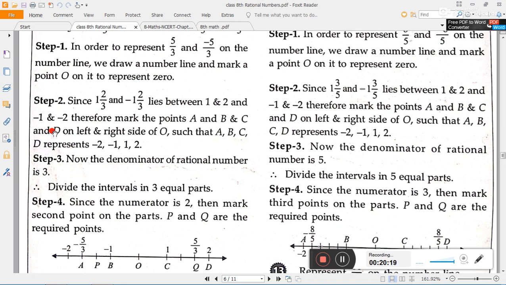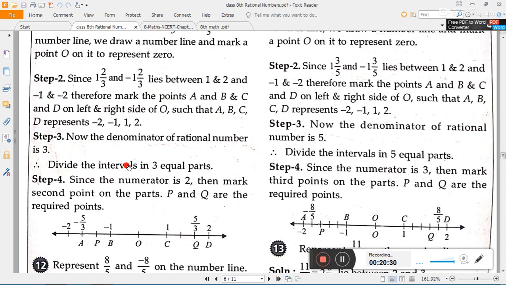Then step 2: since one integer 2 by 3 and minus one integer 2 by 3 lie between 1 and 2 and between minus 1 and minus 2, how many parts are we making? We just have to make 3 parts, because the denominator is 3. So we are making 3 parts of one unit. From 0, minus 1 and minus 2, they are making minus 1 to minus 2. This is one unit, but they are making 3 parts of that. These 3 parts are made, okay.